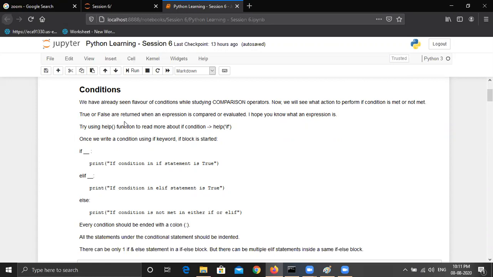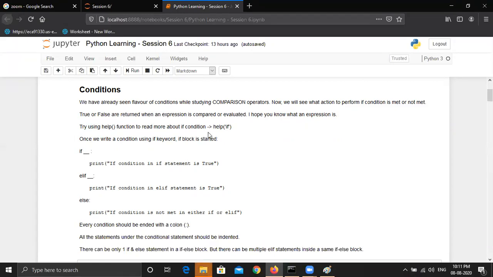As I just explained in the example, true or false are returned when an expression is compared or evaluated. As I just told, it will always return a Boolean answer. Either it can be true or false. I hope you know what an expression is. Try using the help function to read more about the if condition.